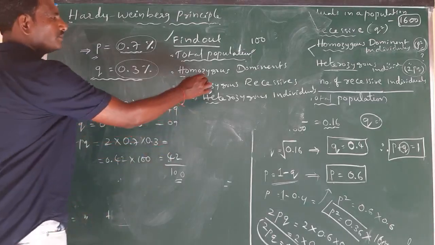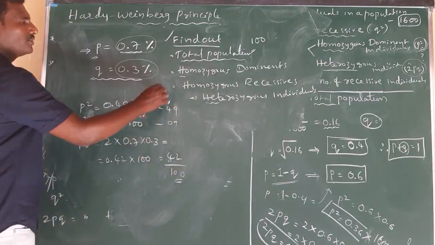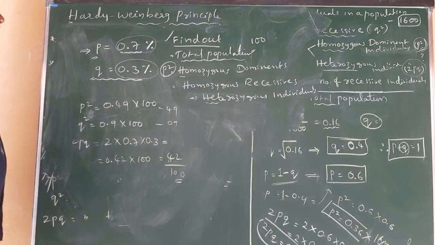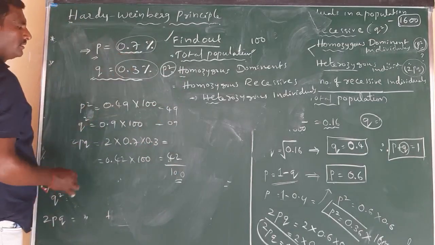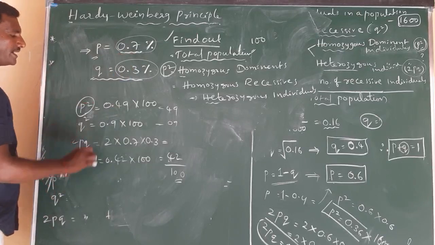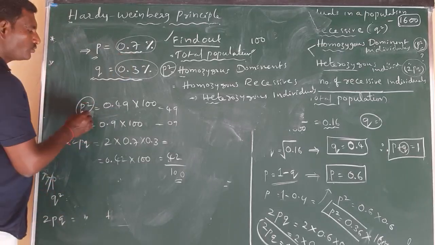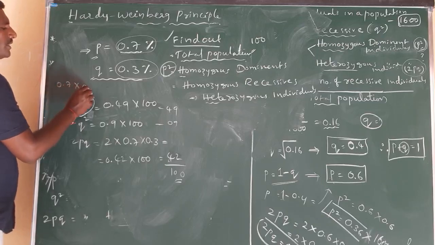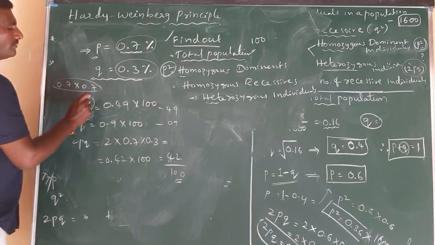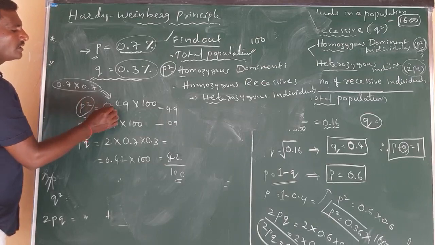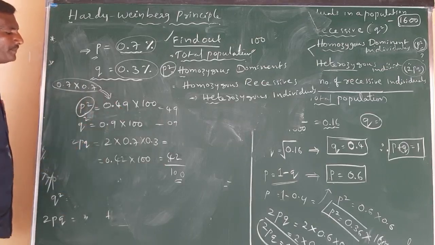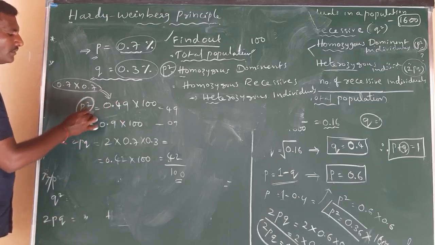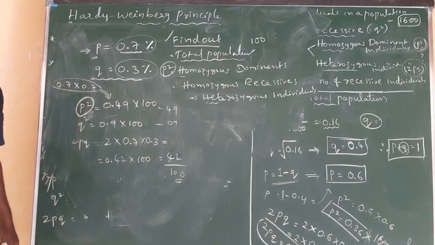And they are asking for homozygous dominant individuals, which is nothing but P square. Already we know P, so we have to identify P square. P square is equal to 0.7 into 0.7, so the P square value is 0.49. This 0.49 is the frequency of homozygous dominant individuals.